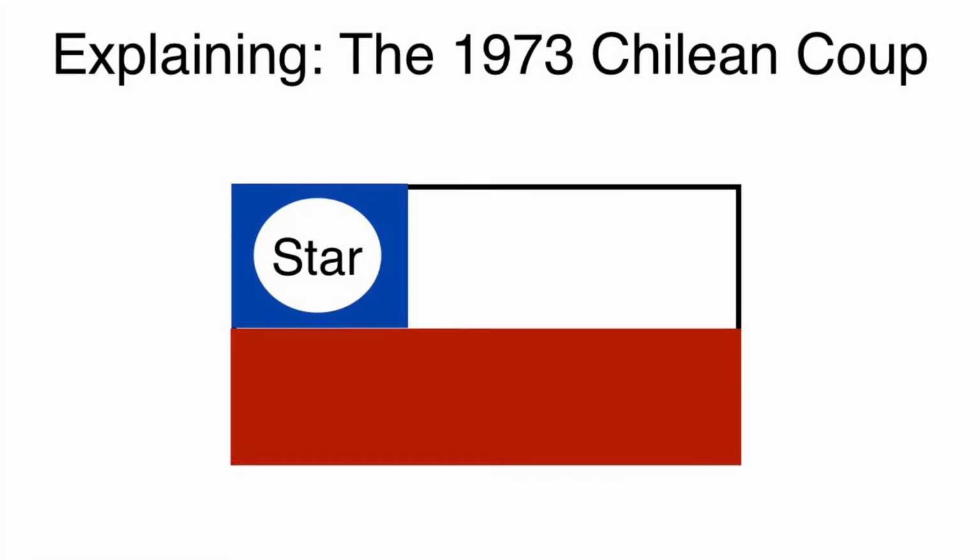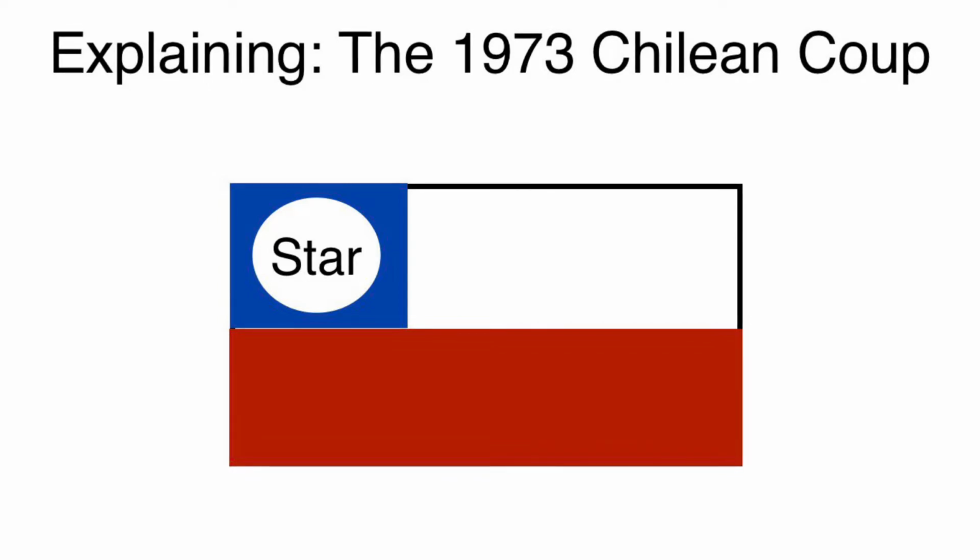Explaining the 1973 Chilean coup. In the 1950s, many South American countries were under dictatorships. Despite this, Chile was still a democratic country. However, since the Cuban Revolution, the United States had become more interested in Latin American politics.